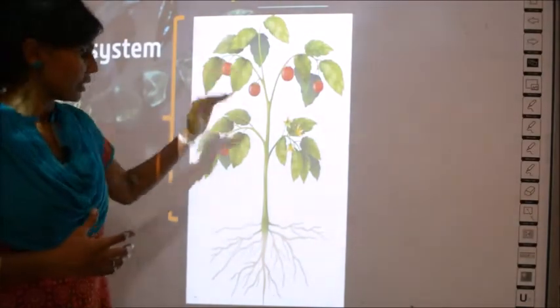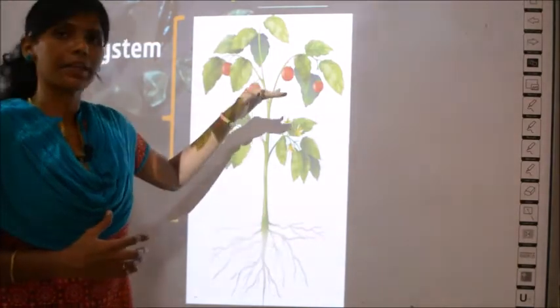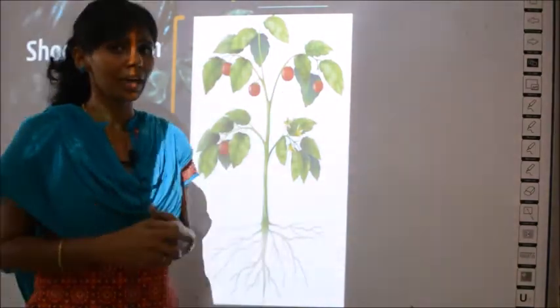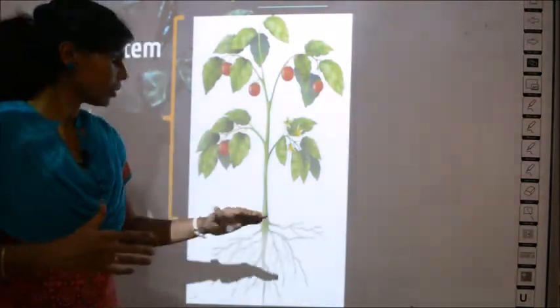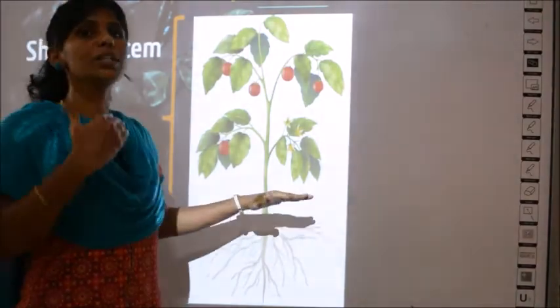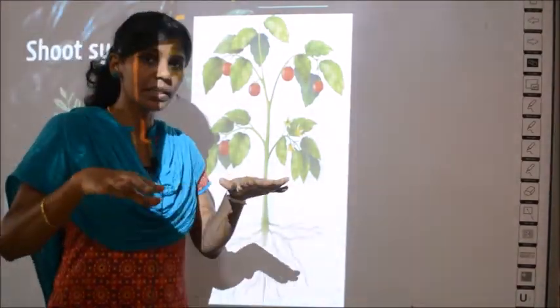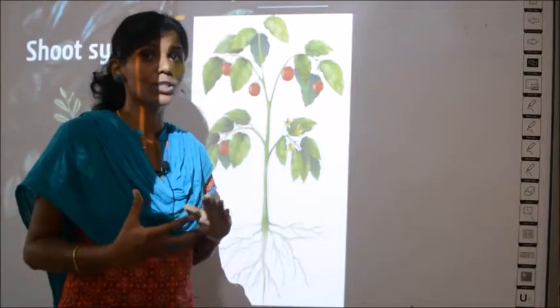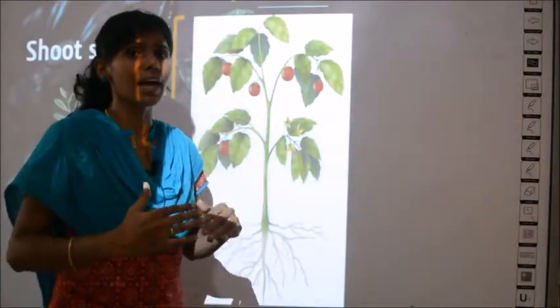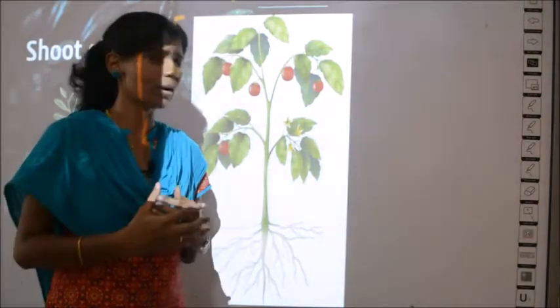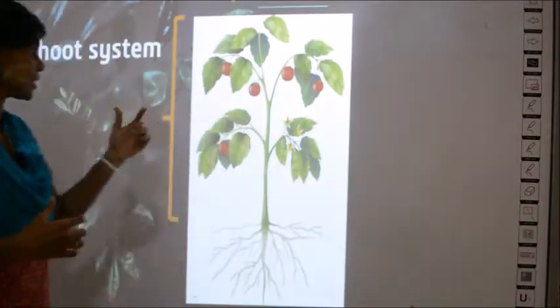So we will start with the shoot system. See, you have roots and the shoots. Whatever portion is above the ground level can be called the shoot. Below the ground, what you have is called the root system, and above the ground, what you have is called the shoot system.